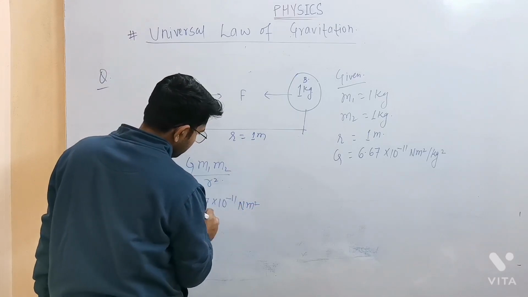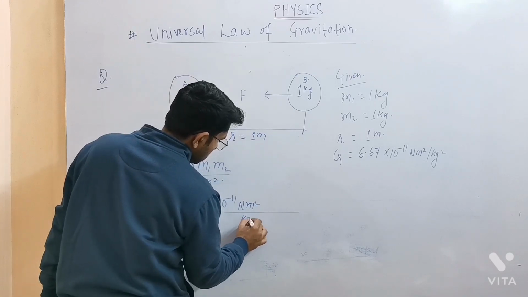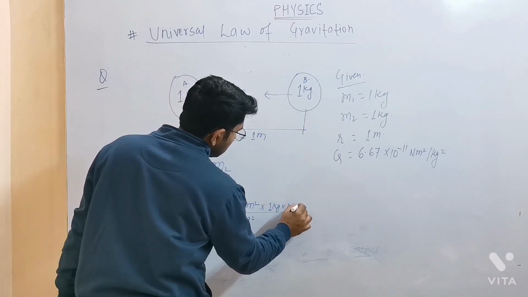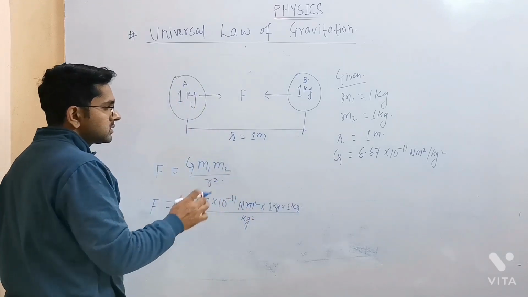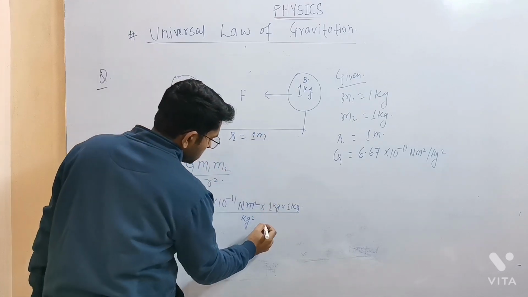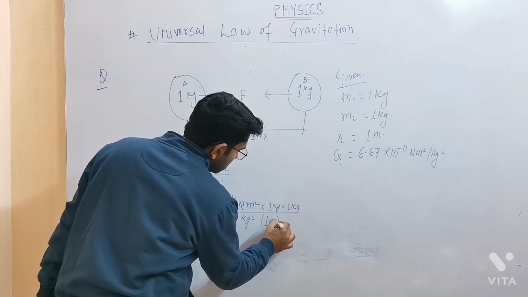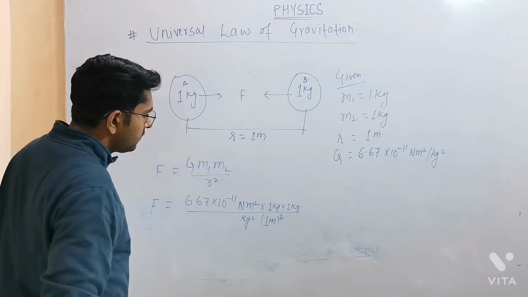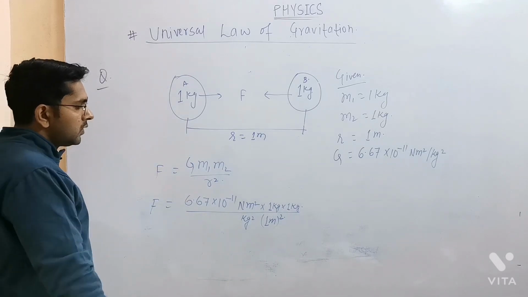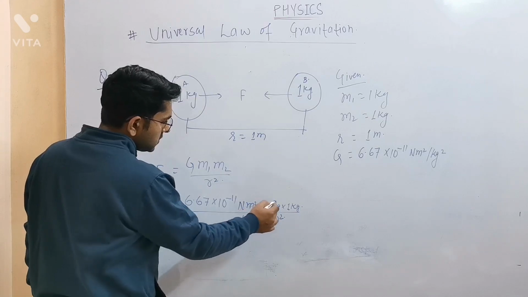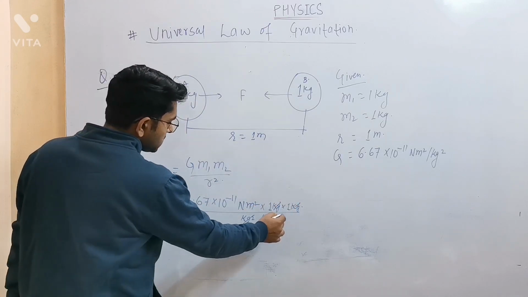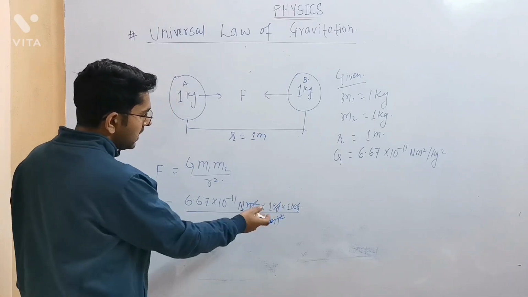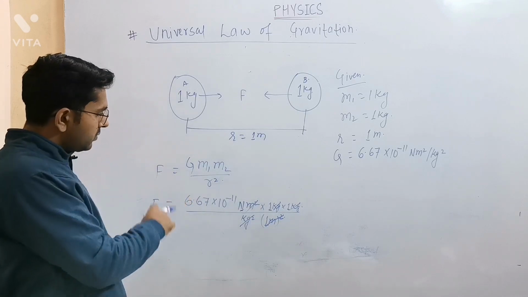Newton meter square per kg square, and m1 is how much? 1 kg, m2 is 1 kg, and what is the distance between these two objects? 1 meter. So we have to take the square of this distance, that is 1 meter whole square. So eventually it will become 1 meter square. If you multiply 1 by itself, it doesn't make any difference, it will be 1 only. So kg square will get cancelled, kg with kg, and now meter square will get cancelled with meter. So we will be left with only Newton. 1 into 1, 1 divided by 1, the quantity remains the same.